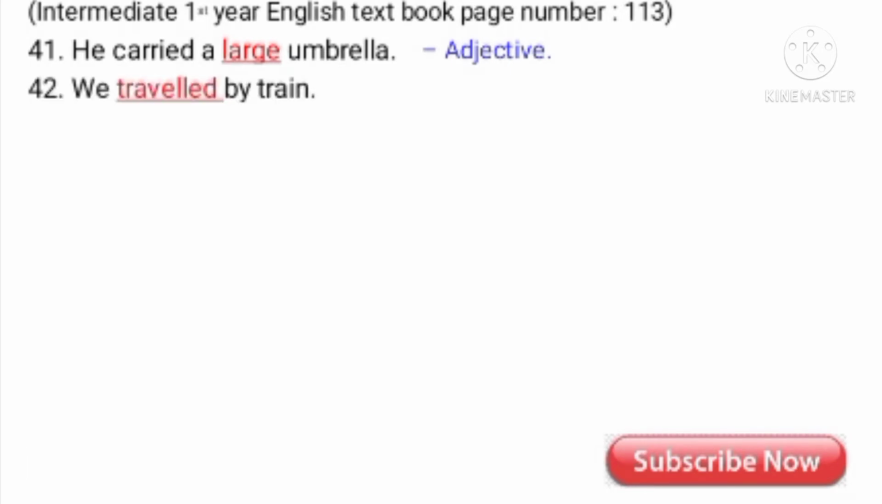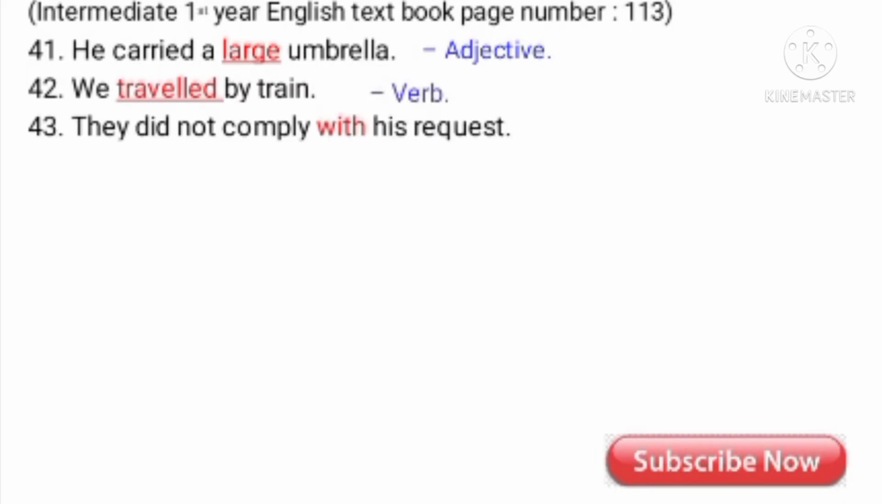42. We travel by train. Here travel. What are the other verb forms of travel? Travel, travels, traveled, traveling. Here it is an action word. We travel by train. Here the word travel is a verb. They did not comply with his request. Here with is a preposition. Pre means before, position means placed. With, of, in, at, these are all prepositions.